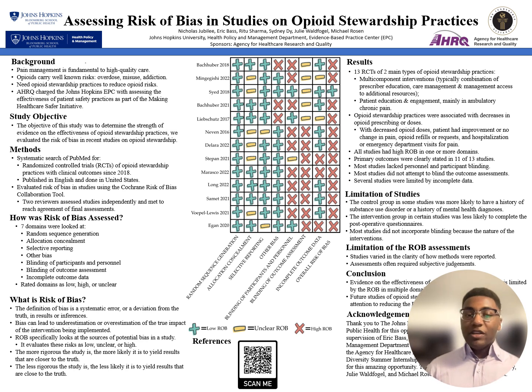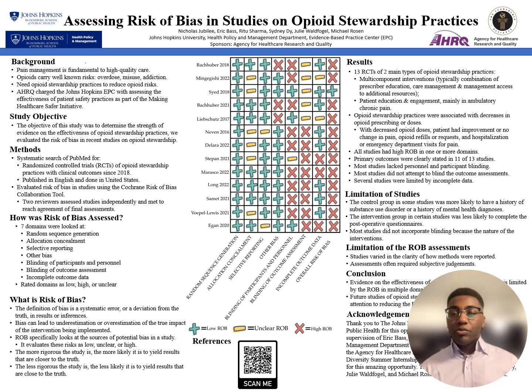I was the primary. So with risk of bias, you have 7 different domains, all looking at different potential sources of bias, either internally or externally in the study. And within each domain, there's a different set of criteria, and based off the criteria that are or are not checked off within each domain, the domain is ranked as high, low, or unclear for ROB.